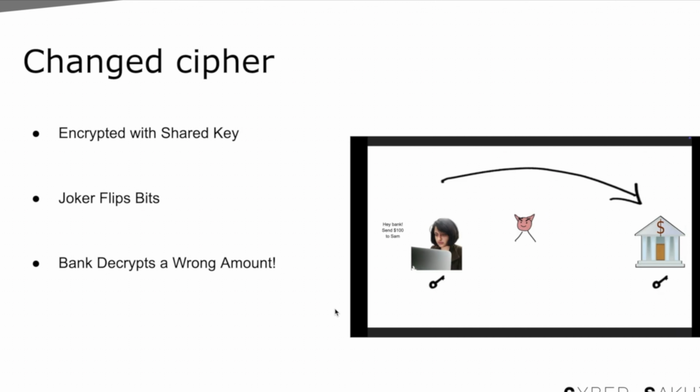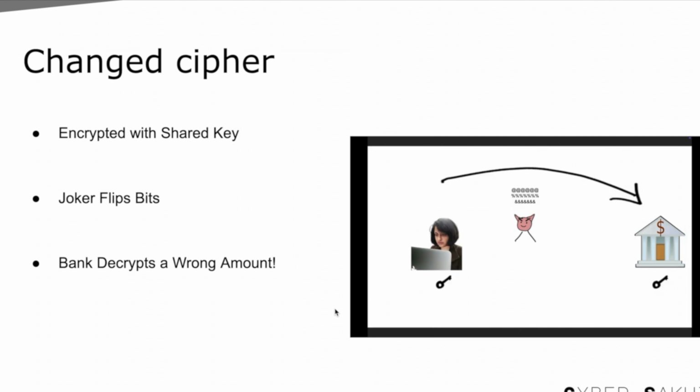I am sending a message to my bank. Hey bank, give Sam $100. Once it's encrypted, nobody along the way can read the contents of this message. But if Joker controls one of the intermediate servers, he still can't open the encrypted message because he doesn't have the key. However, since the message passes through his server, he can flip parts of the encrypted data itself.